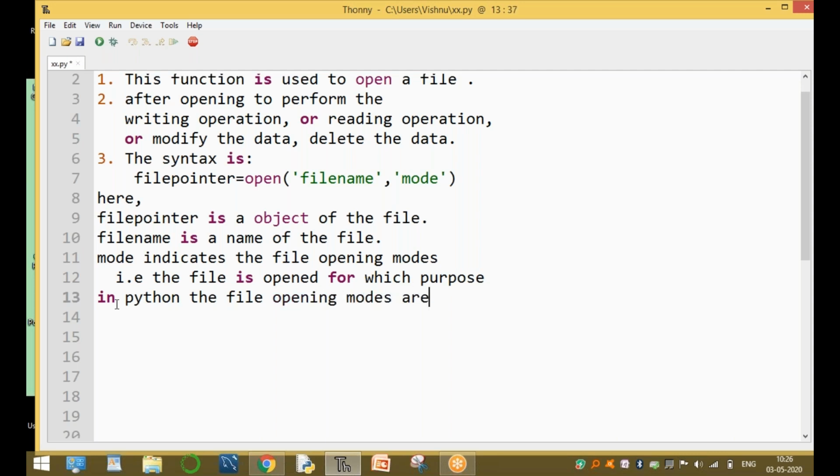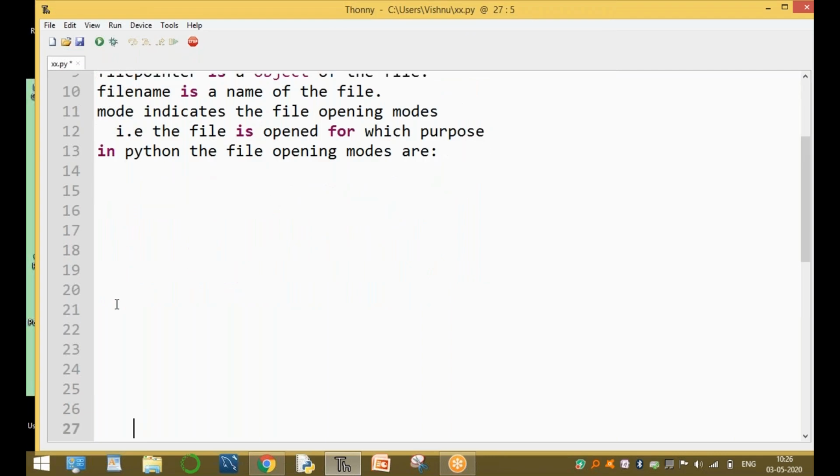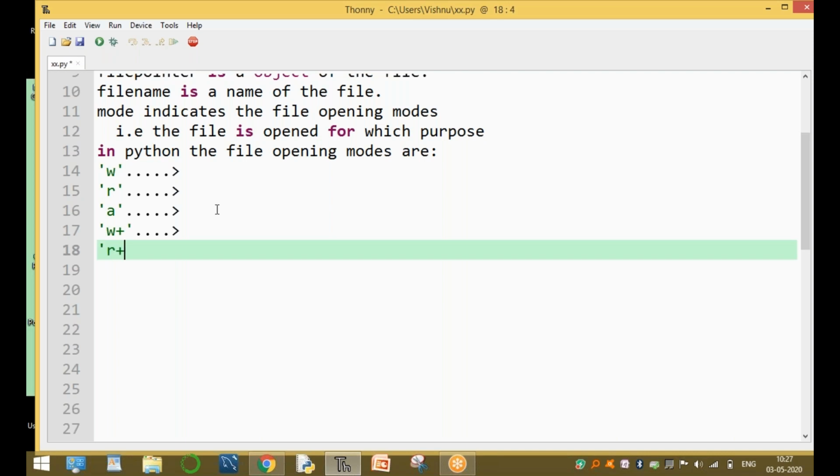One is W mode, one is R mode, one is A mode, then W plus mode, R plus mode, A plus mode, and one more important is X mode.